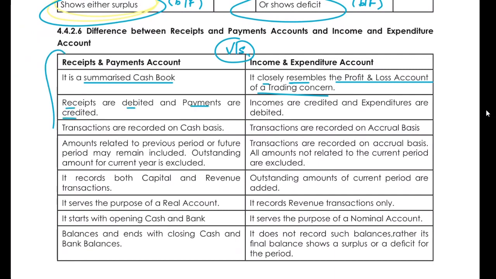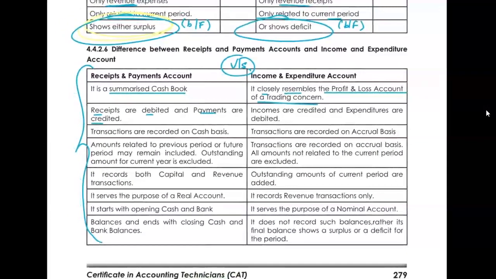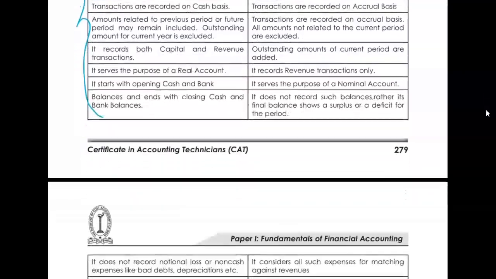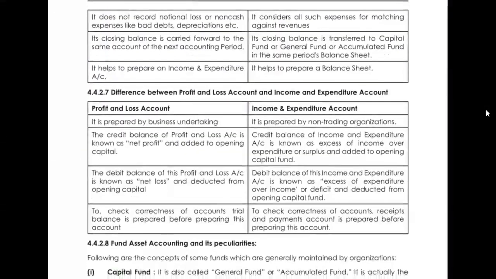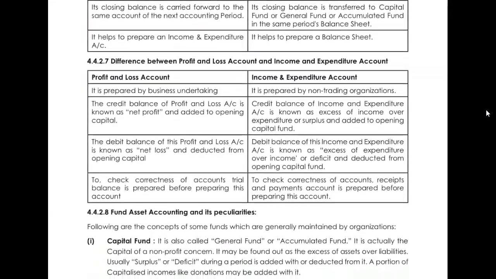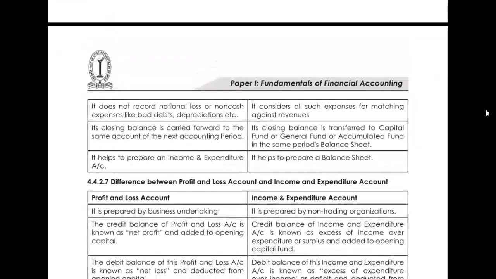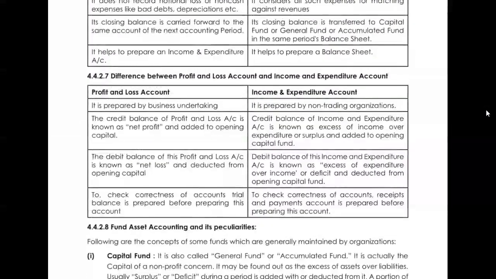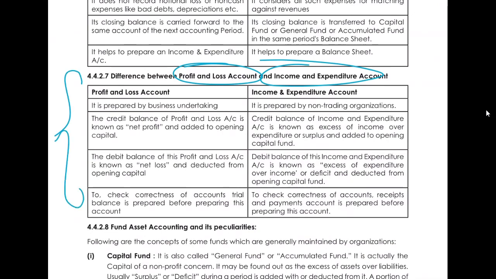So whatever we have learned just now, this is the overview. You can have a look later on. So this is about the differences between the two. And there would be some differences between your P&L account and income and expenditure account as well. You can again have a look at this. These are simple theoretical things which you can see on your own.